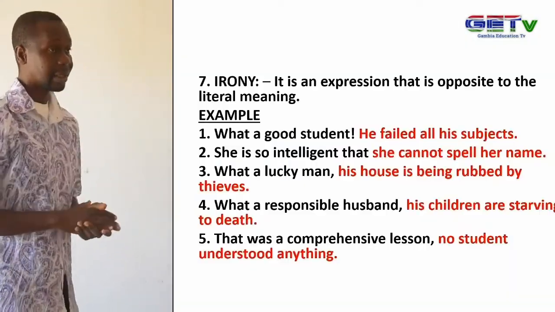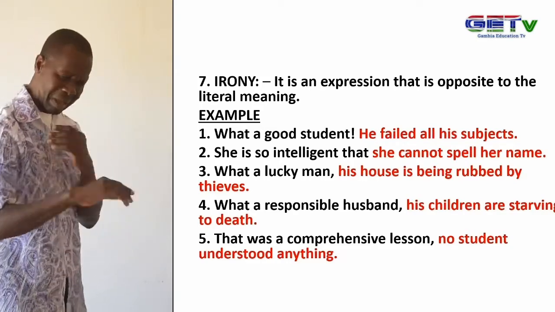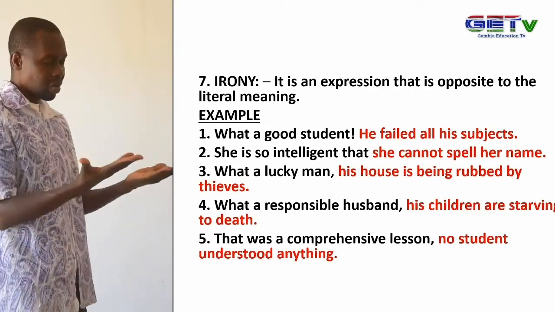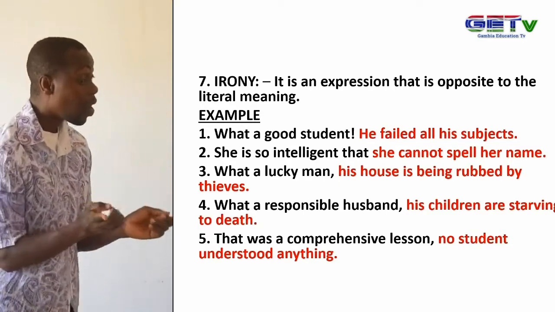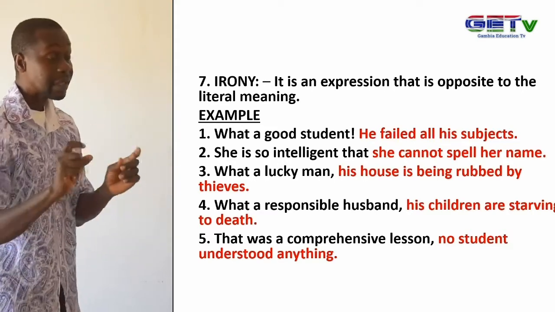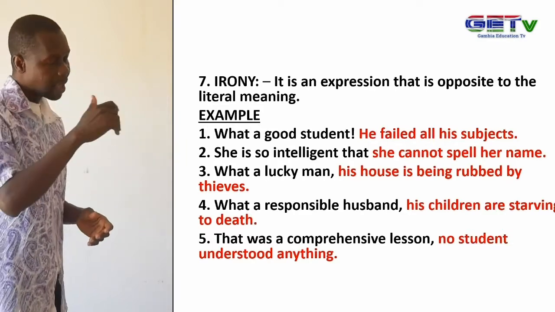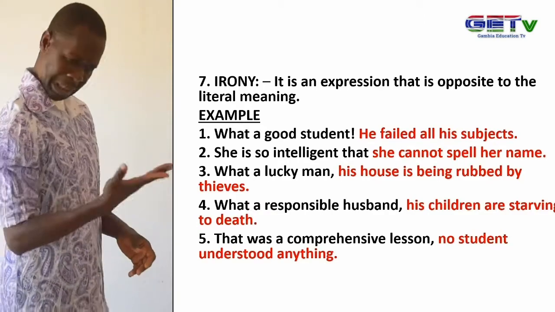Example 2. She is so intelligent that she cannot spell her name. If you are so intelligent that you cannot spell your name, it means you are a dull student. It means you are not bright. So this statement has another meaning. We will look at the third one. What a lucky man. His house is being robbed by thieves. Is he lucky? He's not lucky anymore, since the thieves robbed everything in his house.